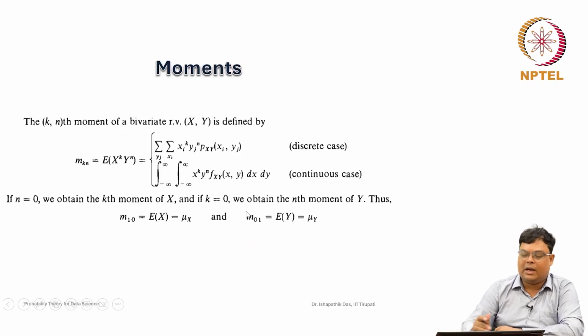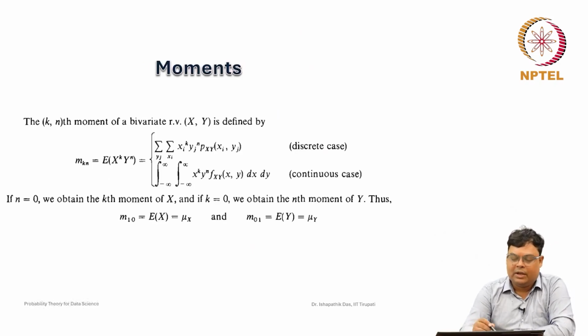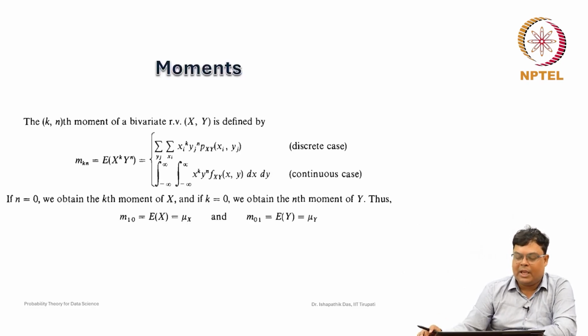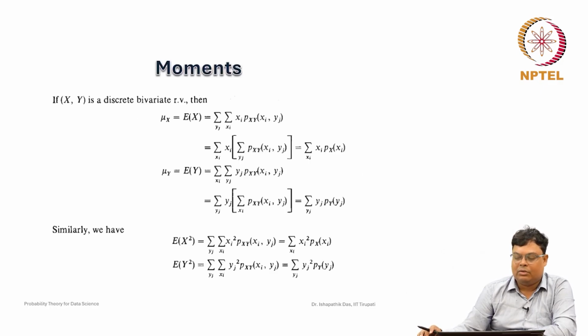Whatever we discussed now, the k nth moment of a bivariate random variable x y is defined by m k n, the expected value of x to the power k y to the power n, which is the summation of x i to the power k y j to the power n p x y of x i y j, whenever it is a discrete random variable. So, m 1 0 is nothing but mu x and m 0 1 is nothing but mu y. That we have already discussed.